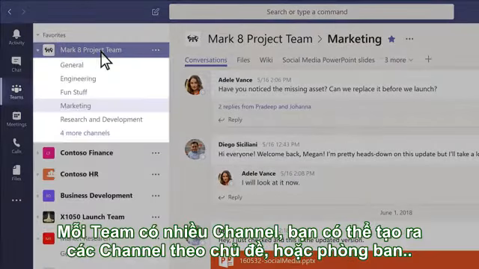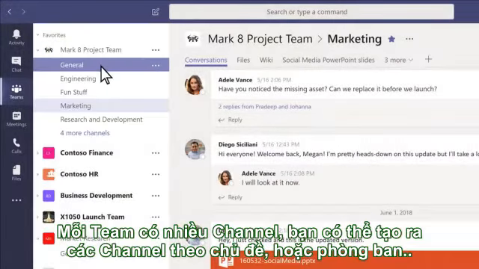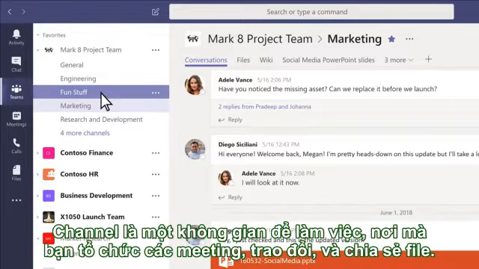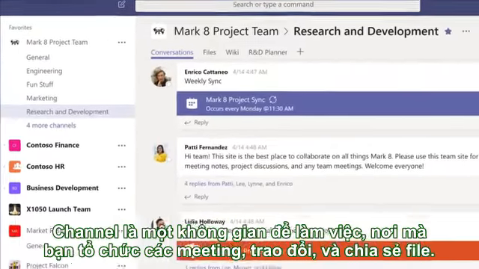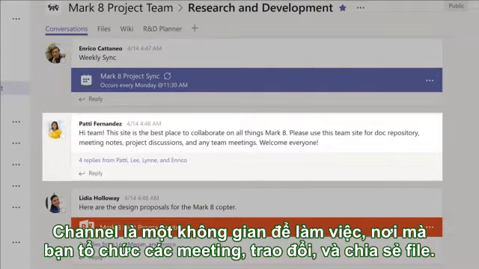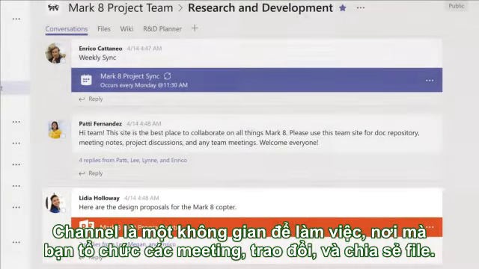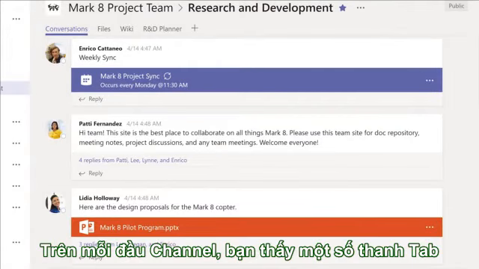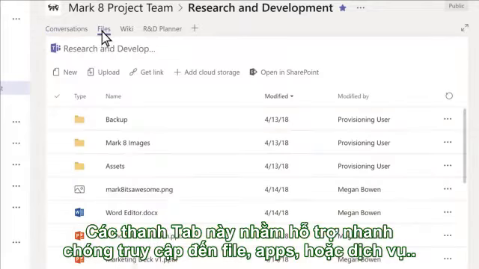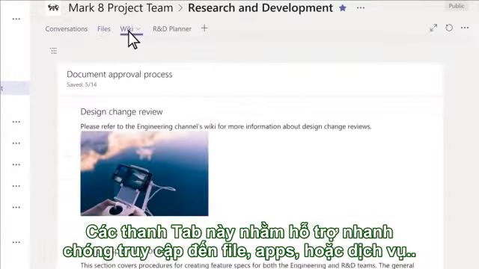Teams are made up of channels. You can build them by topic, department, or just for fun. Channels are where the real work gets done, where you hold meetings, have team conversations, and share files. At the top of each channel, you'll find tabs. They're like links to your favorite files, apps, and services.